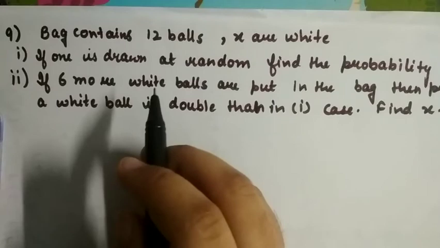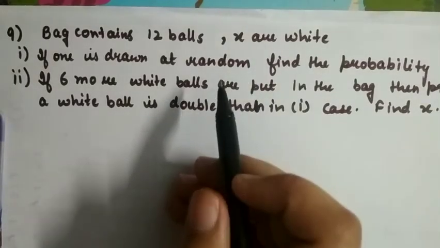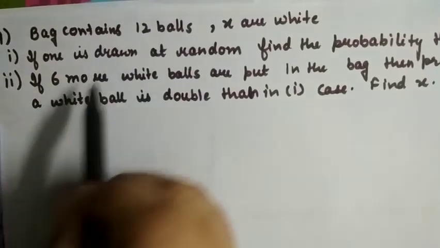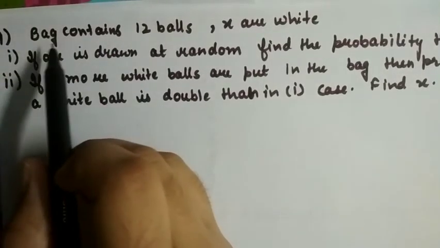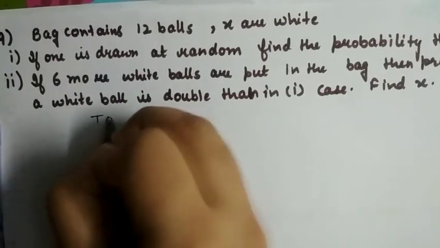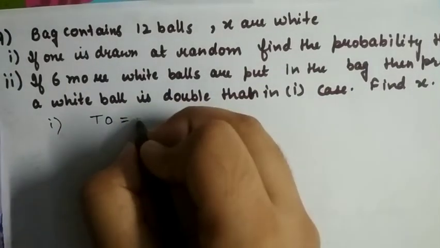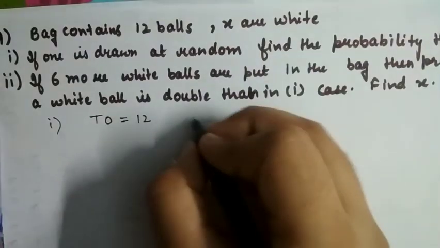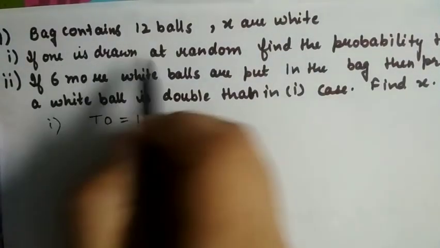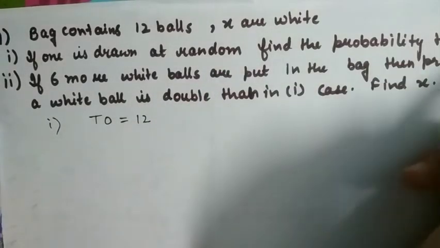Now this is a similar question, just for practice we are doing it. It is of the same type as the earlier question. So now let's do it. Bag contains 12 balls, so in the first part, total outcomes is 12. X are white. So we are asked, if one ball is drawn at random, find the probability that it is white.